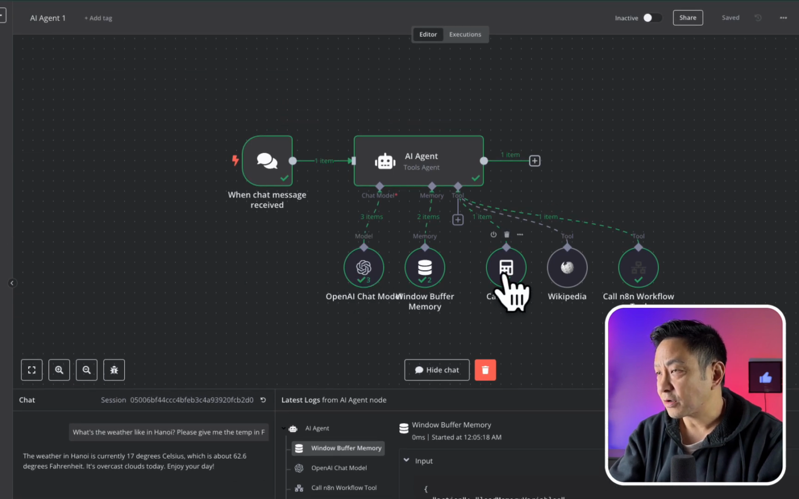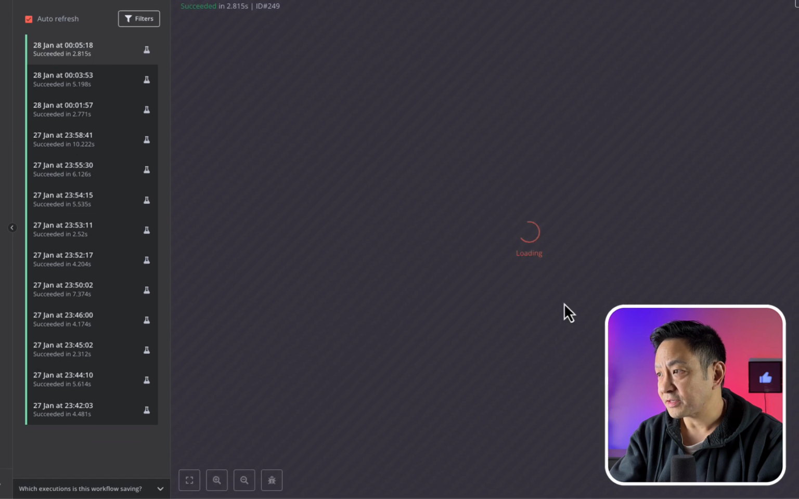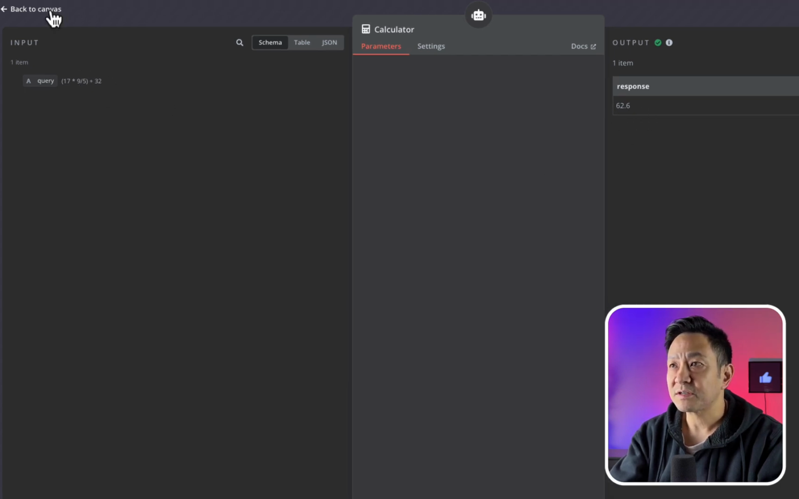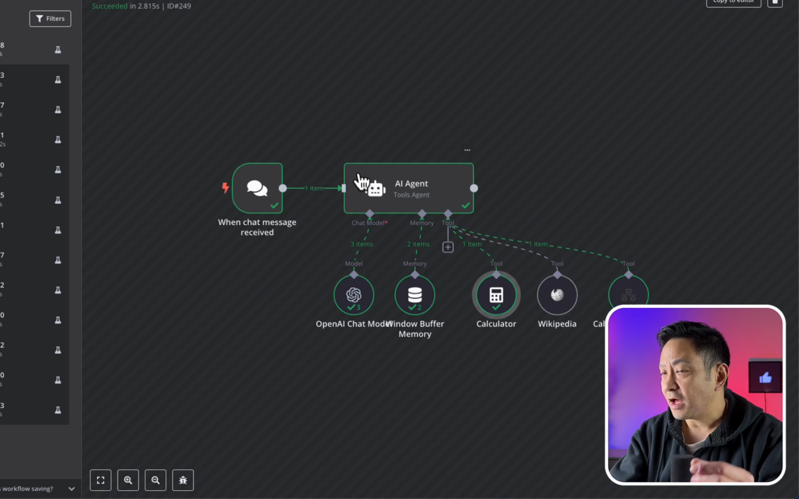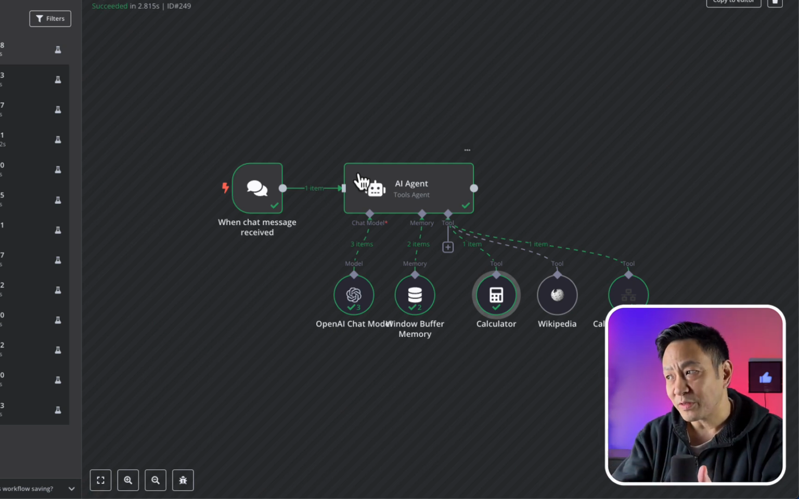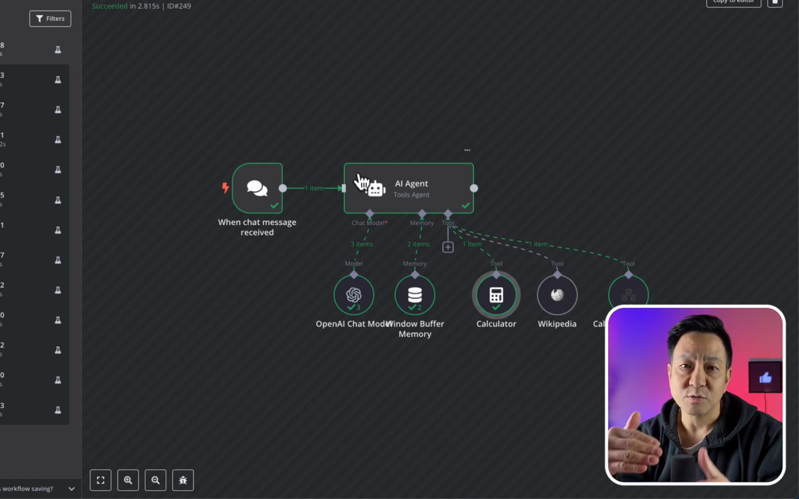So let me just look at the executions here and double check this calculator. The calculator did take the 17 degrees and multiplied it by 9/5 and then added 32 to it. And that's how it got the 62.6. So it did its job. It actually knew what I was asking. It was a multi-step process. It first had to get the weather from the weather tool. Then it went to the calculator and did the calculation and converted it to Fahrenheit. Perfect. So the AI agent is able to do some reasoning and also do multiple steps to accomplish the task.